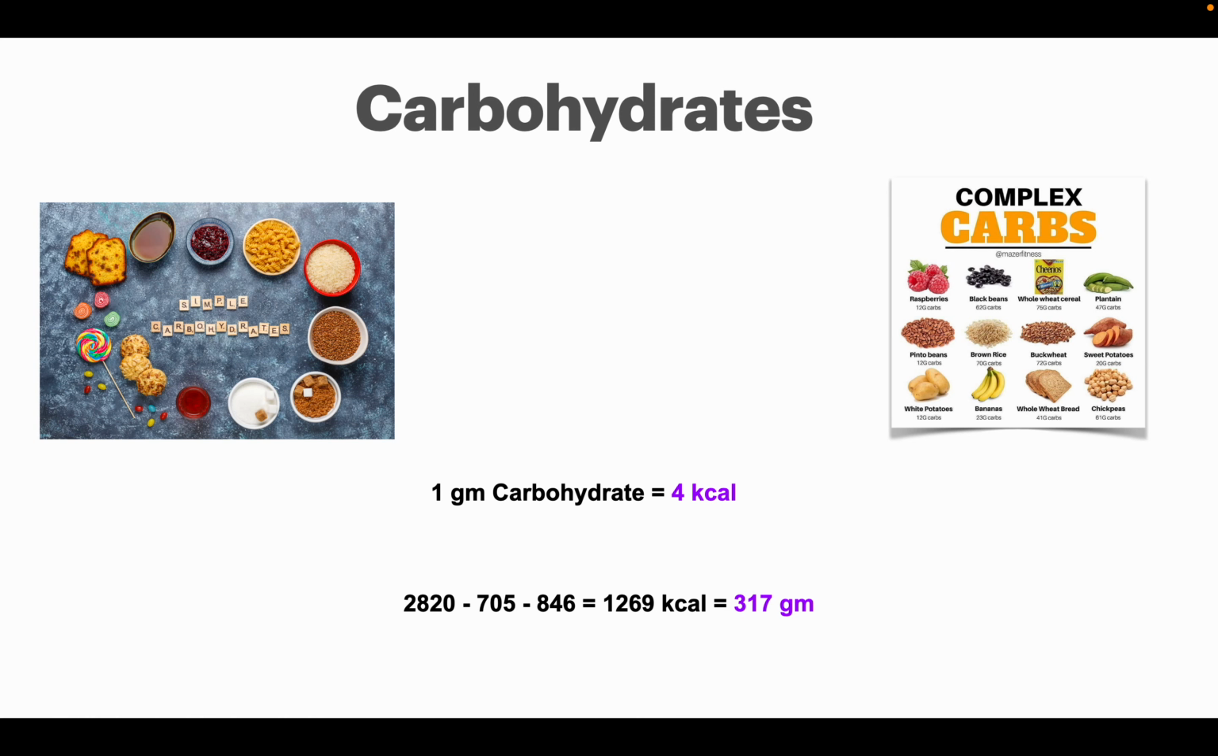Now that we have calculated the amount of energy that will be derived from protein and fat, we would subtract that amount from total calories to get the calories required from carbohydrates, which would consist of around 45% of total calories. We will go ahead and create a diet plan consisting of 25% protein, 30% fats and 45% carbohydrates.